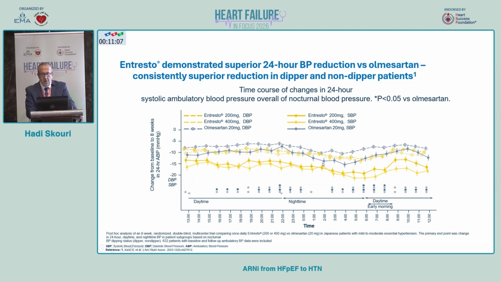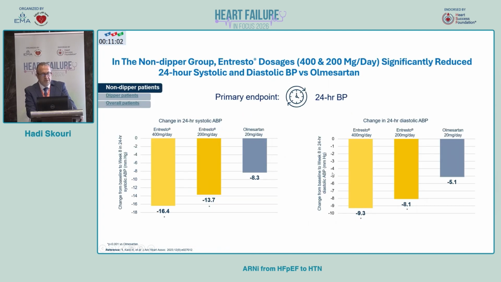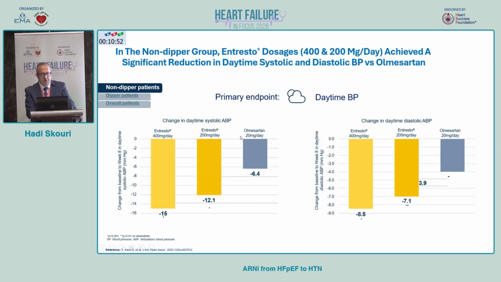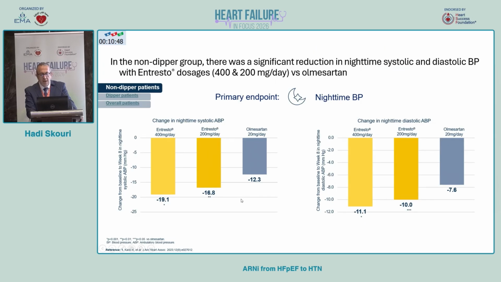blood pressure, with a significant p-value, even in non-dippers, whether at 24 hours, where there was significant reduction at 200 or 400 milligram. In daytime also, the primary endpoint in non-dippers was significant, as well as in nighttime. There was significant reduction with the 2 doses of 200 and 400 compared to olmesartan in this population.